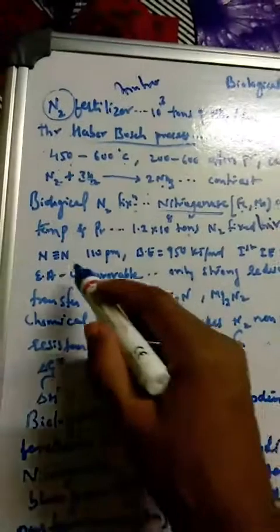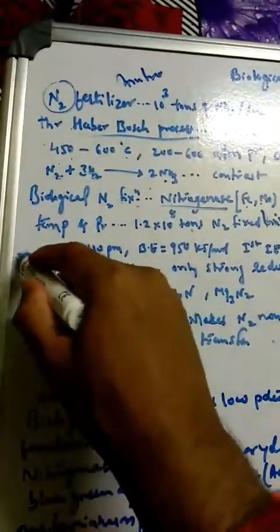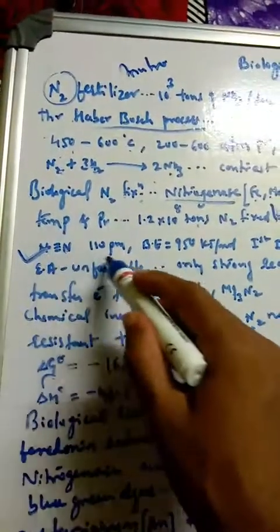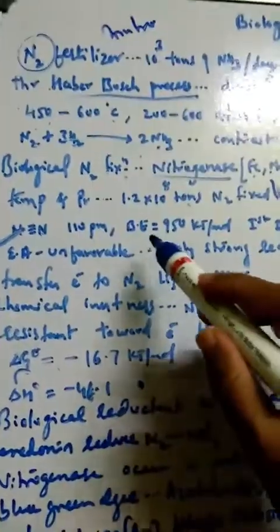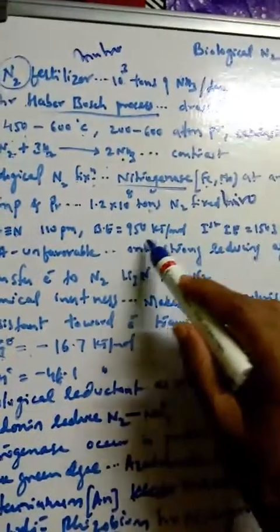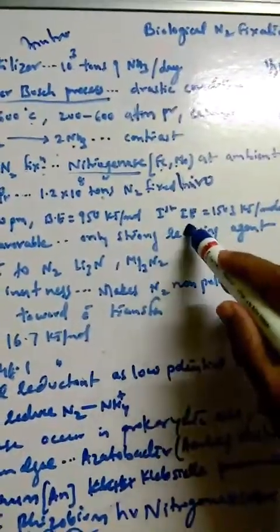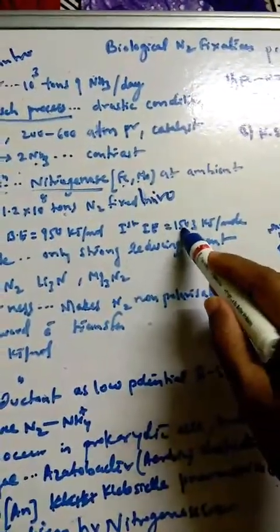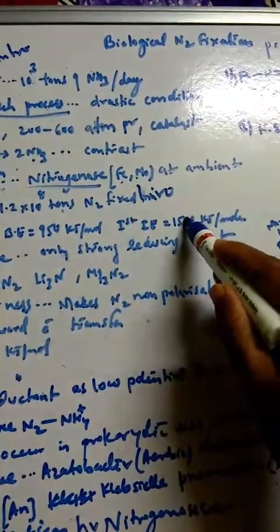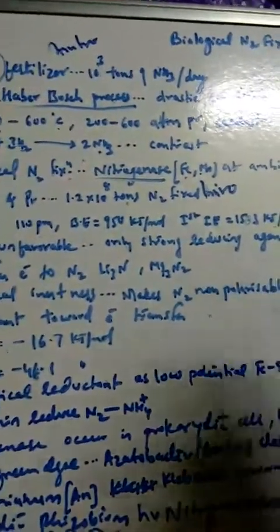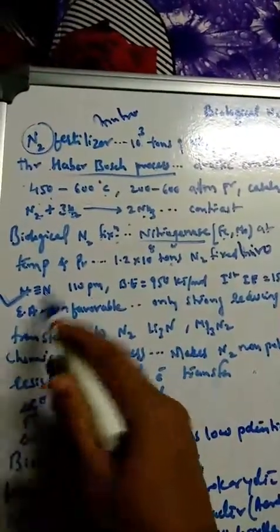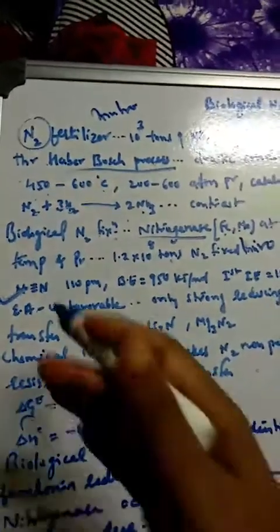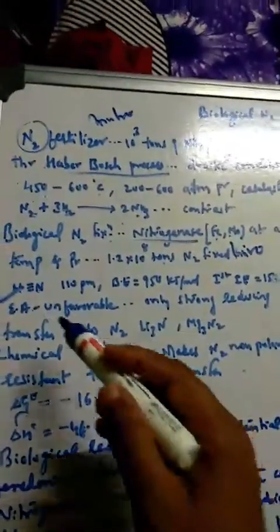And what about nitrogen? The fixing and reducing of nitrogen is very difficult. Why? Because the bond distance is 110 picometer, and the bond energy is very high, 950 kilojoules per mole, and the first ionization energy of nitrogen is 1503 kilojoules per mole, very high. That's why it is a very inert element. And electron affinity, the addition of an electron for reduction, is also unfavorable here.